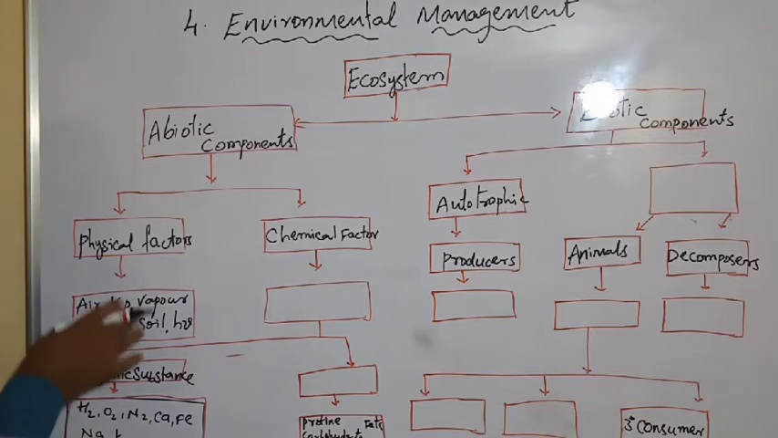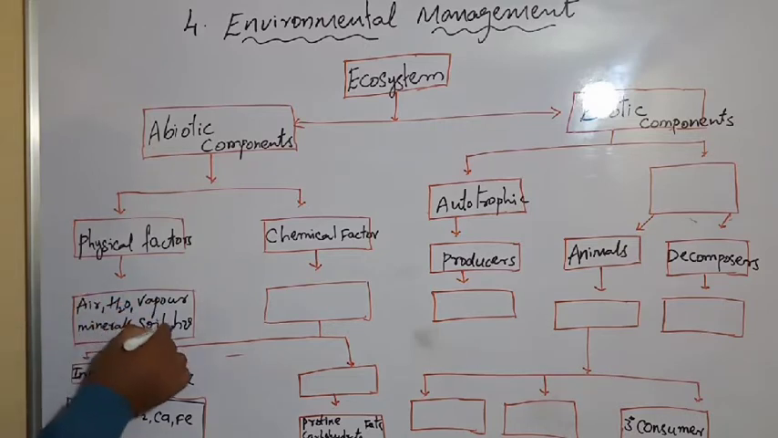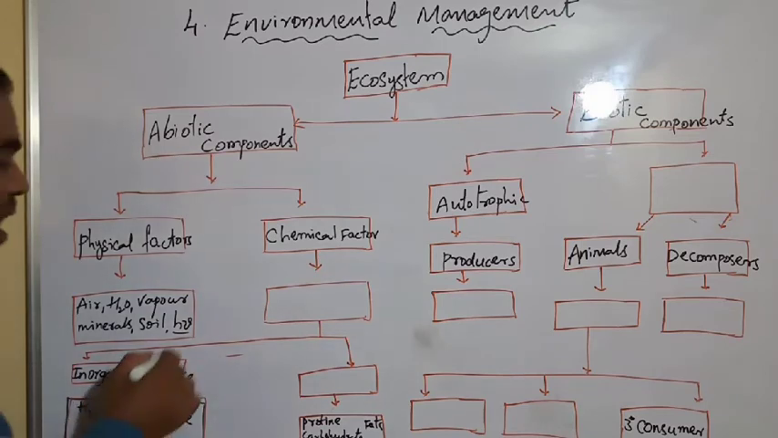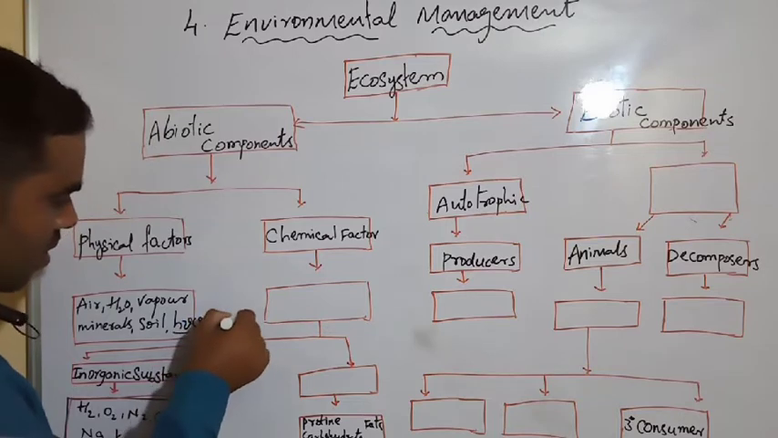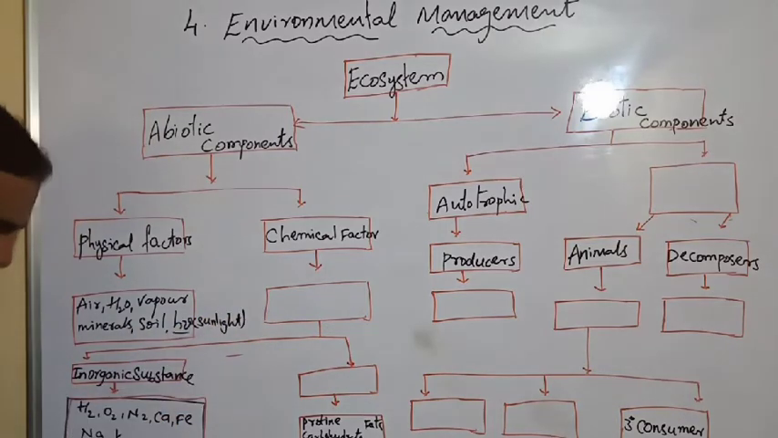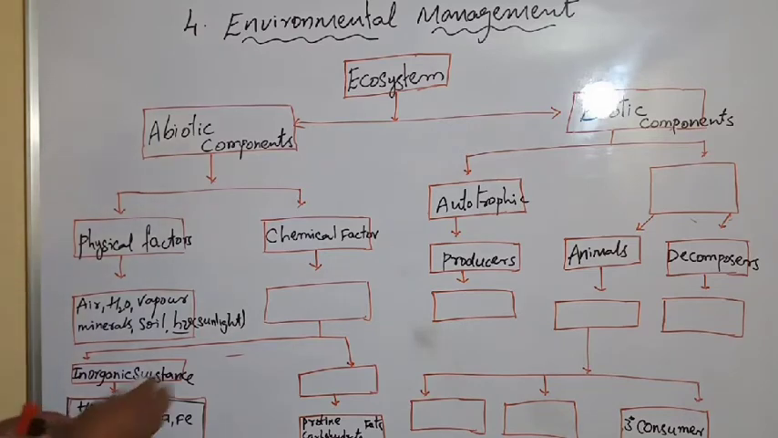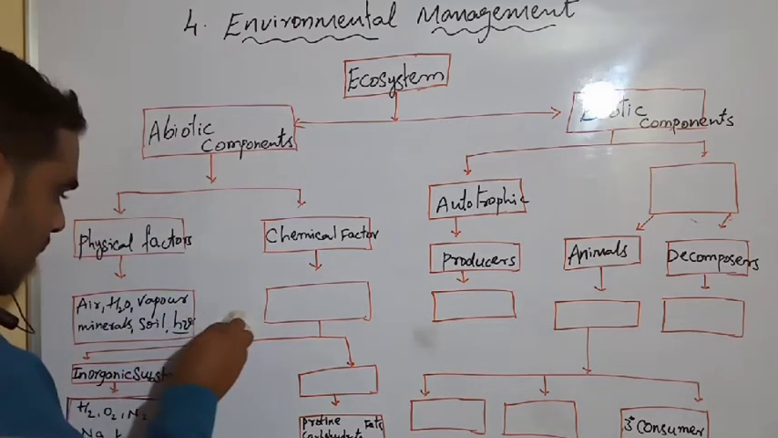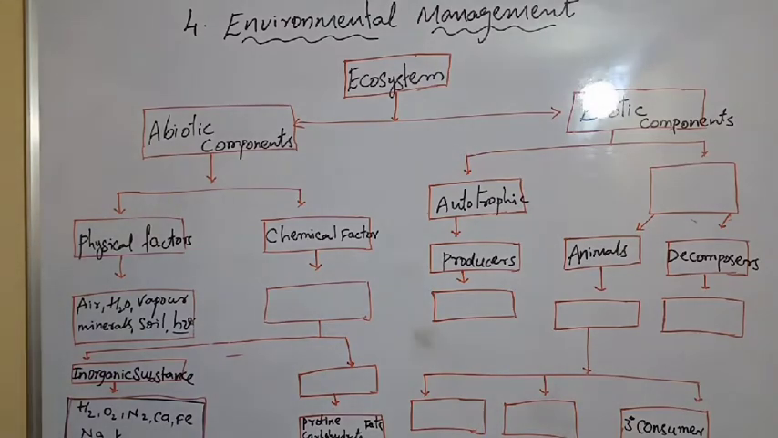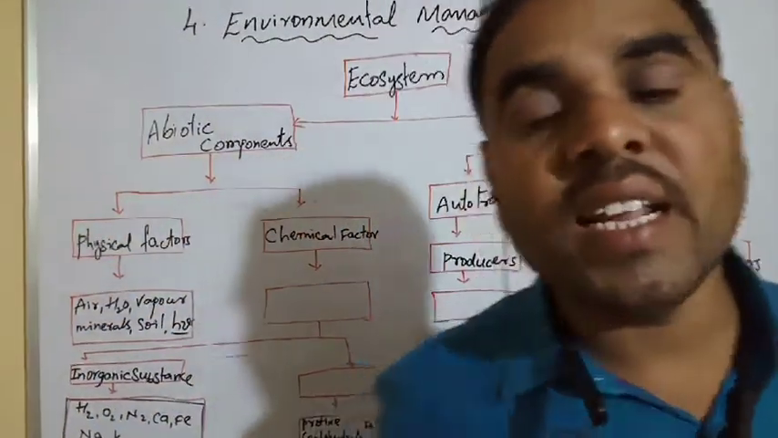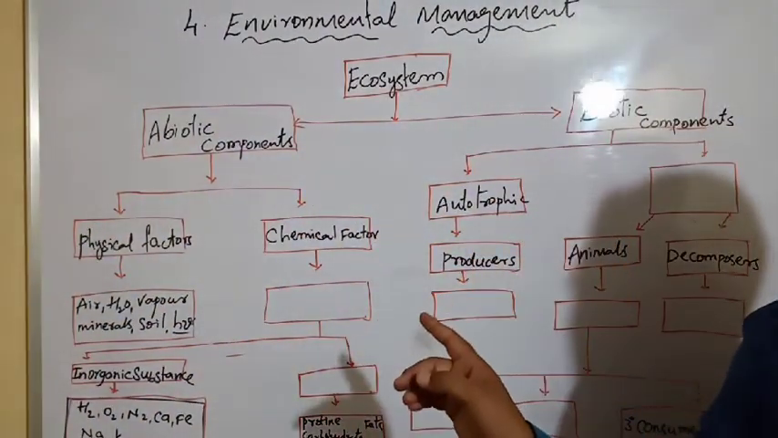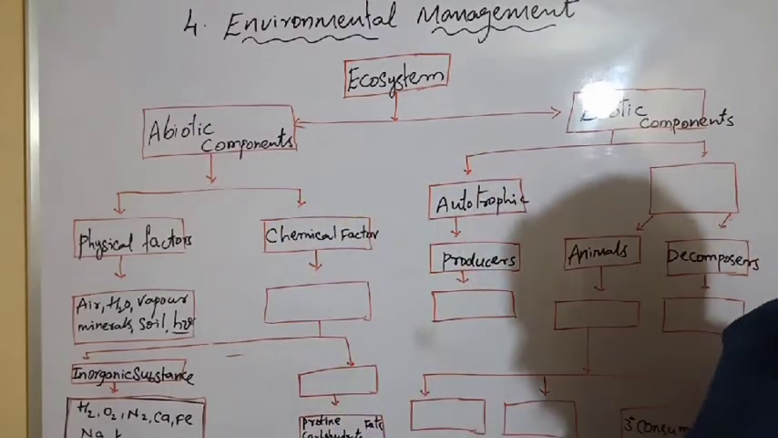Now let us see the physical factors. Already given are air, water vapor, minerals, soil, and sunlight. We have to write sunlight here. Next we go to the chemical factors. What is the chemical factor? The interaction between the physical and chemical factors is what we call the abiotic factor.